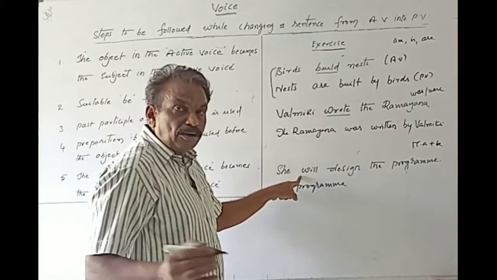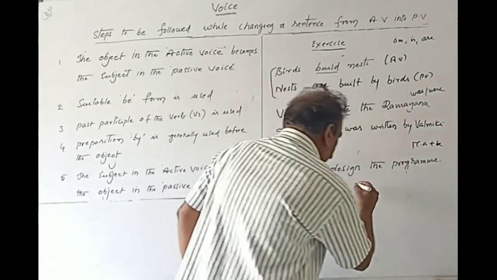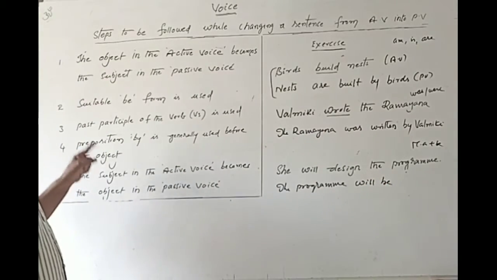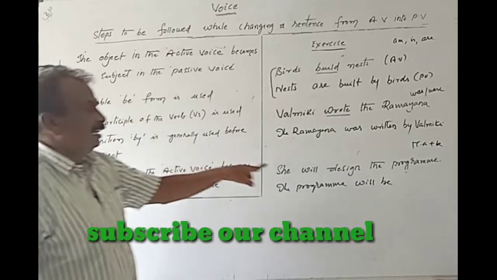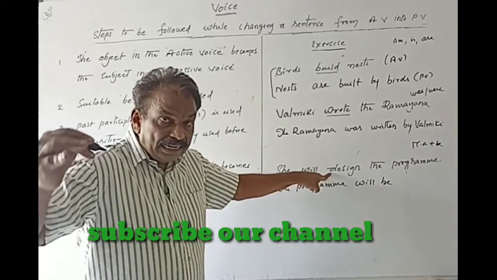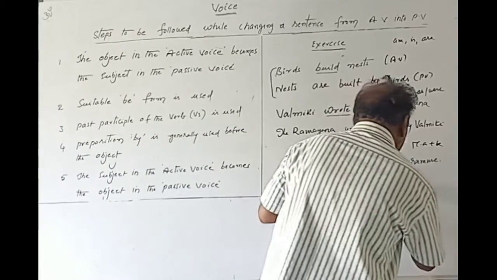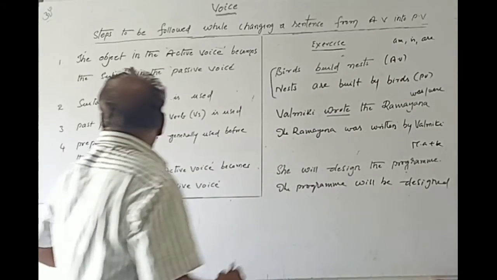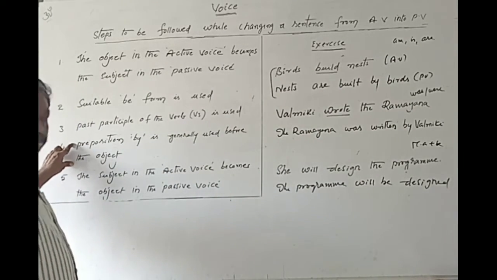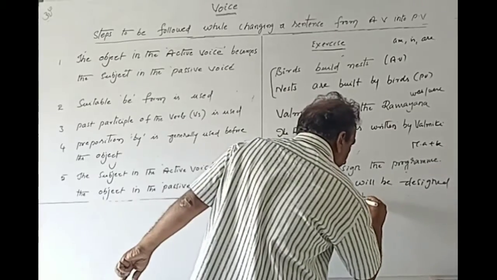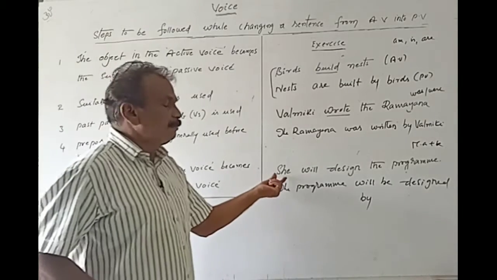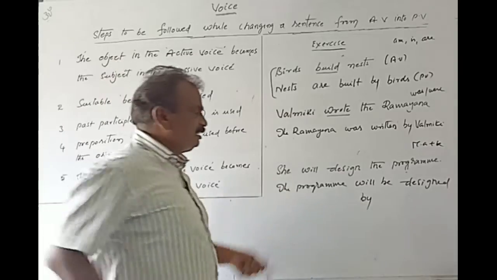The program. Next, as it is simple future, we have to use only modal auxiliary plus be. What is the modal auxiliary here? Will be. Next one is the past participle of the verb. Design is the verb: design, designed, designed. Fourth rule is the preposition by. Next, the subject in the active voice becomes the object in the passive voice. What is the subject here? She. Its objective case is her.